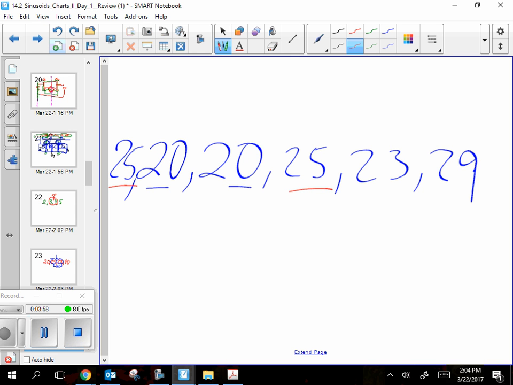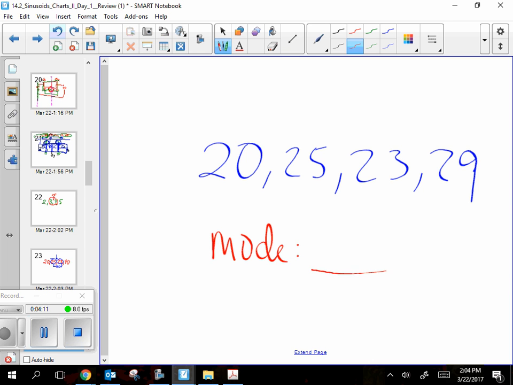Do they just write no mode? Yeah, if there is no mode, you should put no mode. Now, that's a good question, because kids will sometimes go, well, there isn't one, so I'll just leave it blank. If I ask, what's the mode of this, and you say nothing, it means I don't know the answer, right? You can't just leave it blank. What would you write if yours had no mode? I would have even accepted NM.